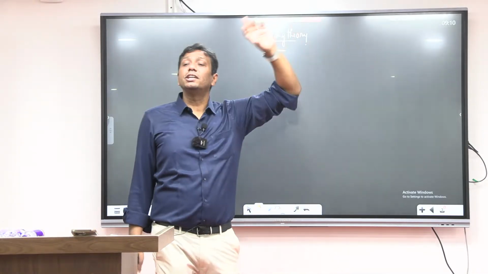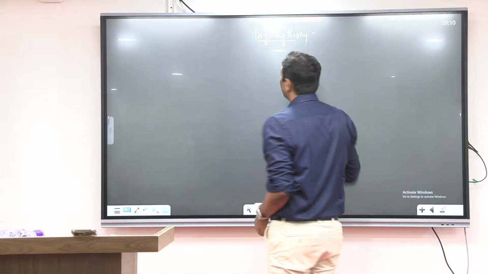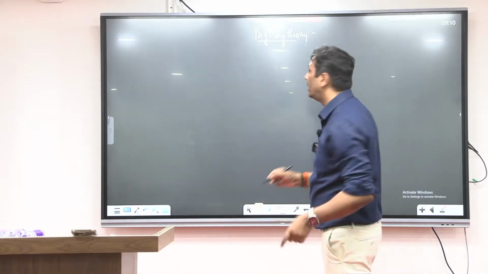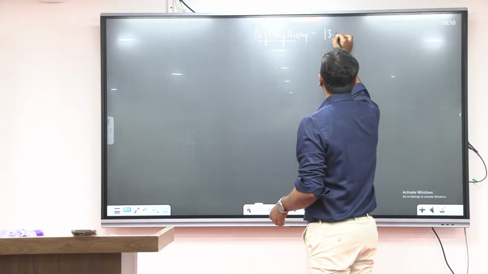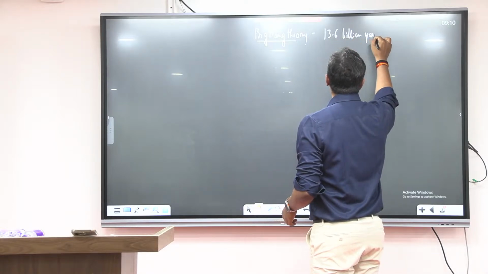According to Big Bang theory, when the Brahmand originated, the time period of Brahmand origin is 13.6 billion years ago.